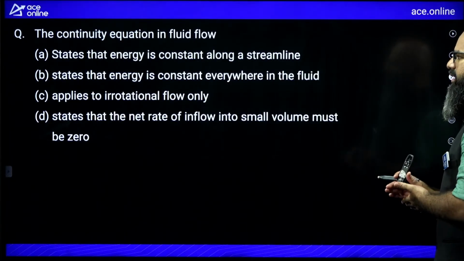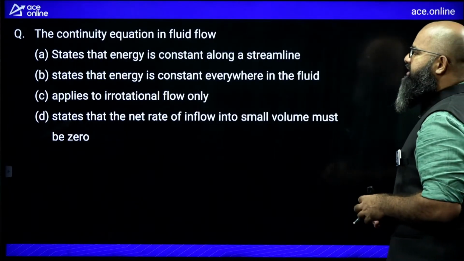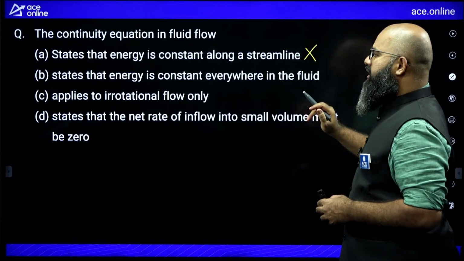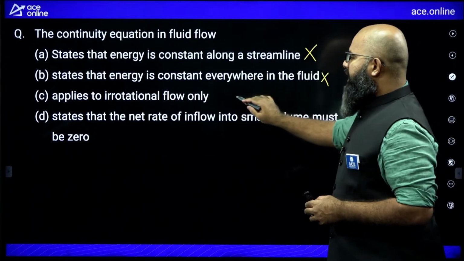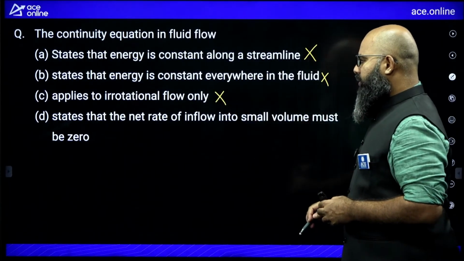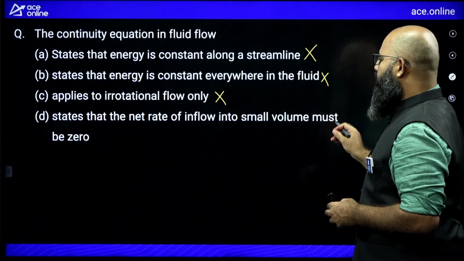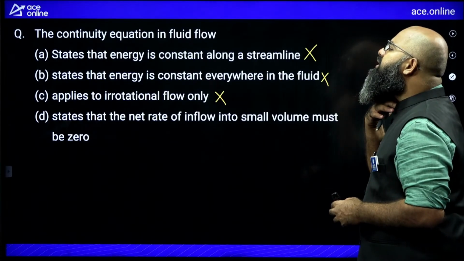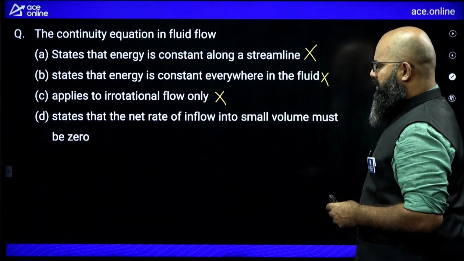Now he's asking something regarding the continuity equation. The continuity equation in fluid flow states that energy along a streamline is constant. This is wrong, this is the Bernoulli equation. States the energy is constant everywhere in the fluid. Again wrong. Applies only to irrotational flow? No, not correct. States that net rate of inflow into a small volume must be 0.